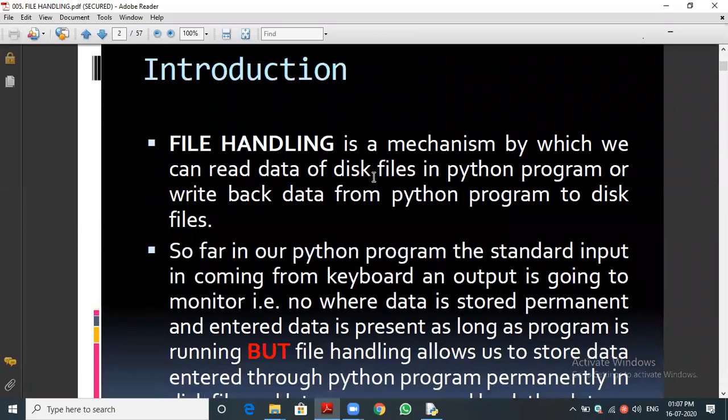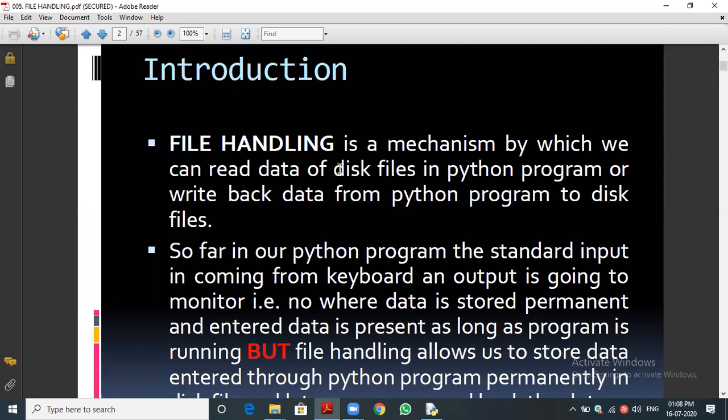Introduction. File handling is a mechanism by which we can read the data of a disk file. Disk means we can store the file in a pen drive, or in whatever location, D drive or E drive in our computer, or from CD or DVD. Actually, we cannot write directly to a CD or DVD, but we can read the data. So how to read, how to write into the disk file.